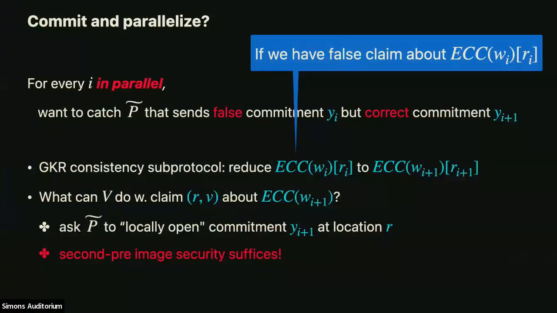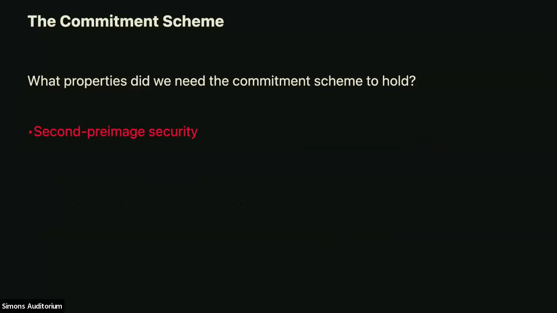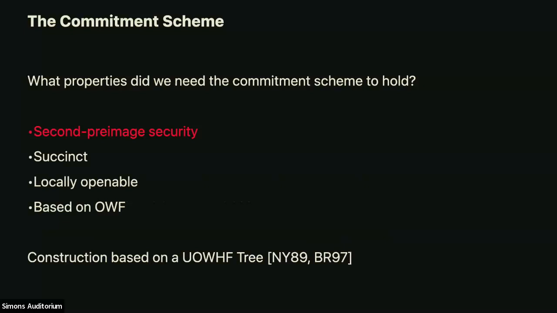I still haven't told you how we get, in parallel, false claims about all of the layers i. I need to do that, and I'll do it in a minute. I just want to home in for a moment on the properties we need from the commitment. We only needed binding for the correct commitment of the i+1th layer in the circuit. The properties we need for the commitment scheme are second preimage security, or targeted collision resistance, like a universal one-way hash function. We wanted it to be succinct, locally openable, and based on one-way functions. And you can do this just by using universal one-way hash functions in a tree.